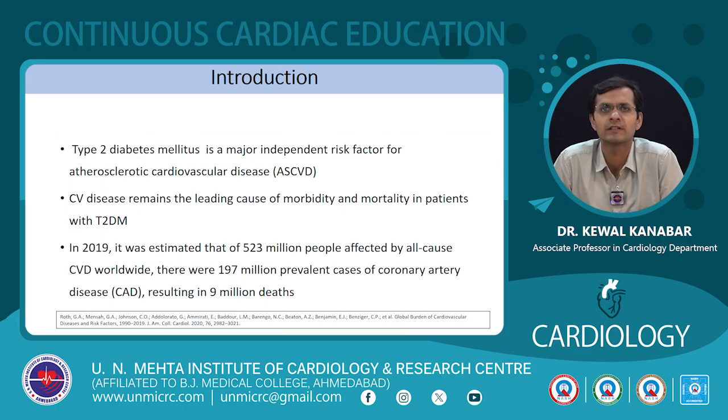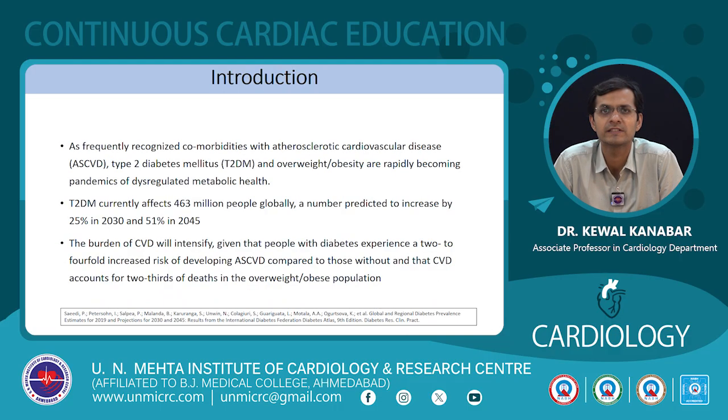So, introduction. This topic needs no introduction. Diabetes, we know, is a major risk factor for ASCVD. Diabetes is like a prior MI in terms of future event rates. It's a leading cause of morbidity and mortality. We know that there are millions of diabetics in our country as well as worldwide, and diabetes really accelerates the development of cardiovascular disease, also leading to a significant increase in the rates of CKD, heart failure, peripheral vascular disease, as well as neuropathy. So obesity, diabetes, overweight, and metabolic syndrome all go hand in hand.